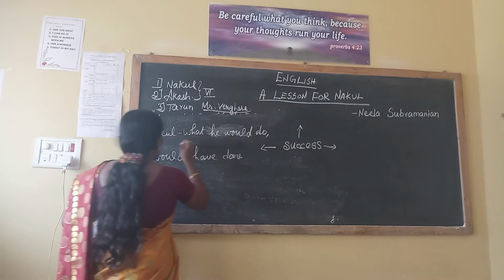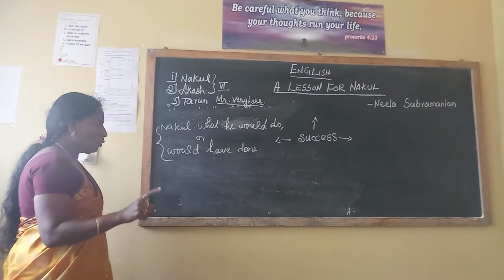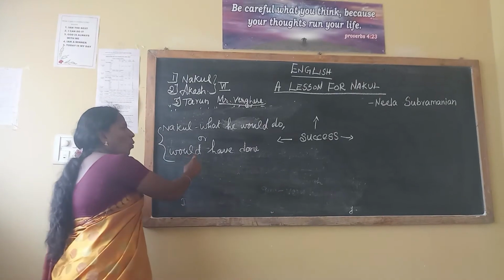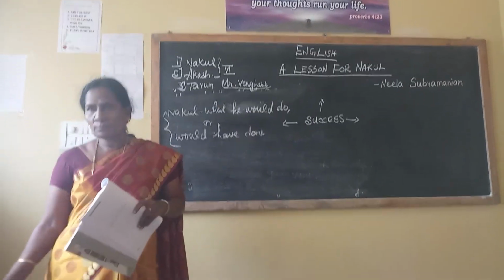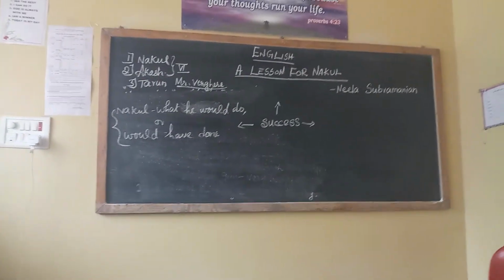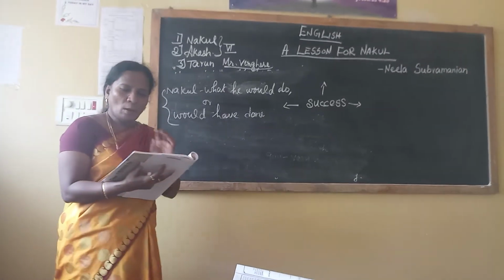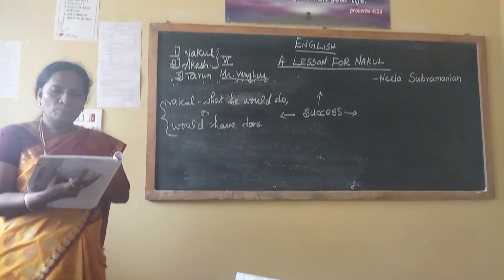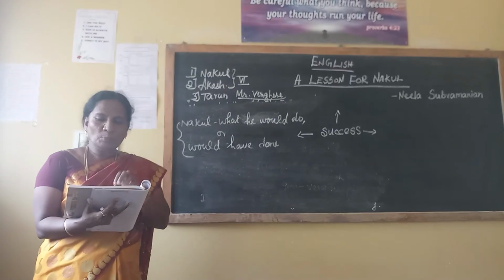These two things always confuse Nakul. What he would do or what he would have done. The two things with Nakul. I'll take one chocolate. Wait a minute. A boy of class 6. His negative attitudes annoyed others and put him in trouble.